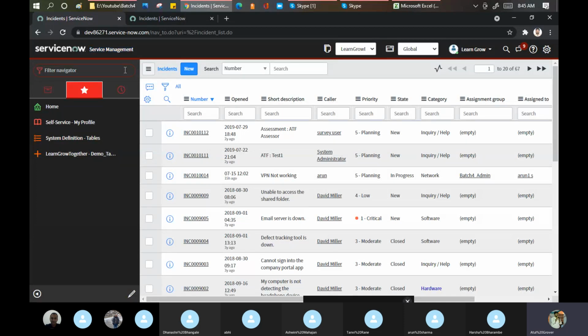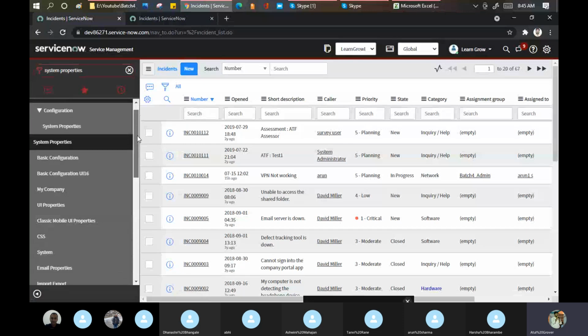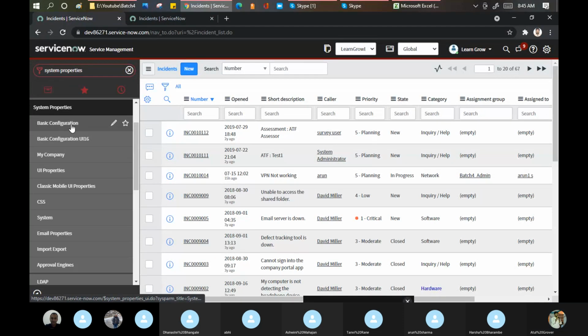Go here and search for system properties. Come this side. This is important for the developer, and second, it is important for the consultant as well. You should know how the system is driving things at its end specifically.